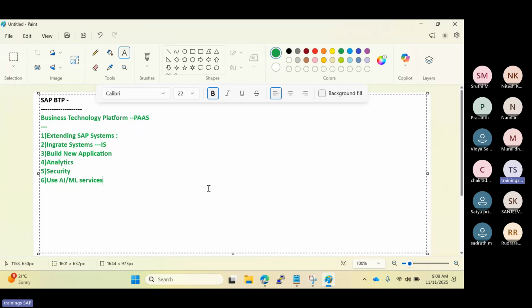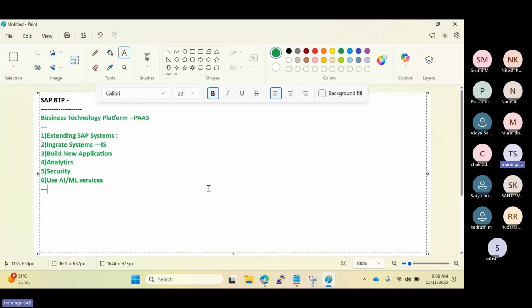So why is it important nowadays, especially in RISE projects? In on-premises time, you have custom code inside the SAP system, manual integrations, local system users, on-prem monitoring tools and everything. To avoid this, in the cloud, the custom code runs in the BTP with the clean core. There is a concept SAP introduced called the clean core concept. This will run on the BTP side.